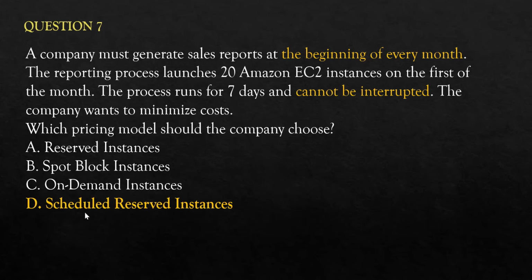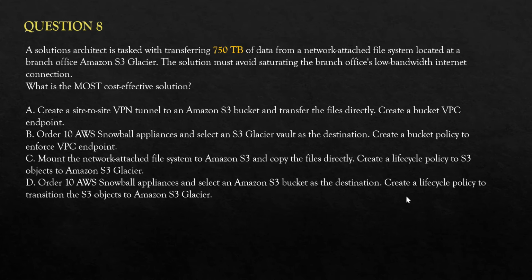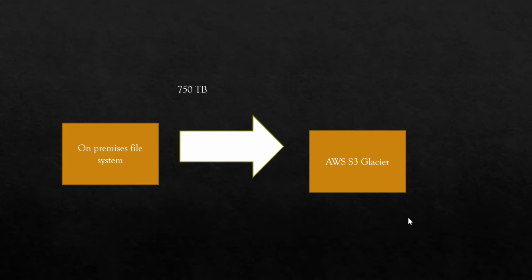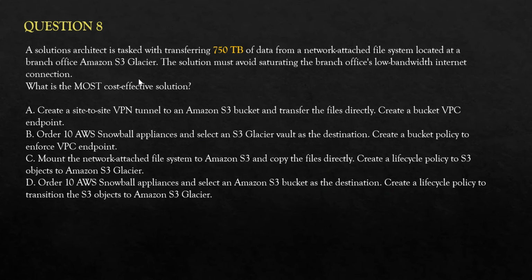So option D is the right answer. Let's look at question number 8. You can pause this video and read the question properly. Basically the question says you want to move 750 terabytes from an on-premises file system to S3 Glacier. How can you do it? Again, the question says cost effective.